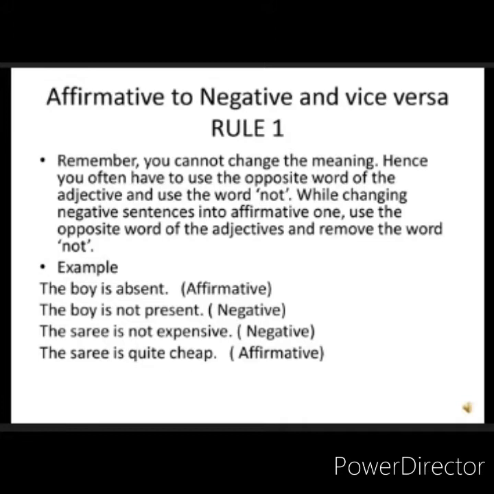The boy is absent, an affirmative sentence. You wish to make it negative. What do you do? The opposite of absent is present. So you write, the boy is not present. It becomes negative. Say for instance, the sari is not expensive. A negative sentence. The opposite of expensive, cheap. Then you write, the sari is quite cheap. And it becomes affirmative.